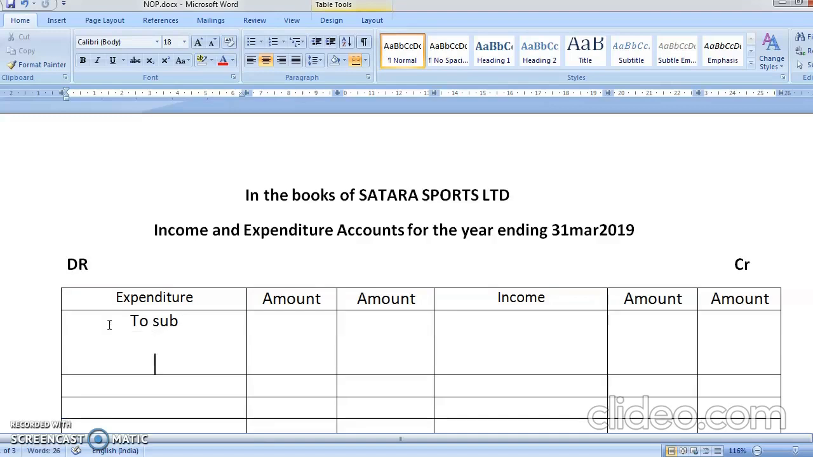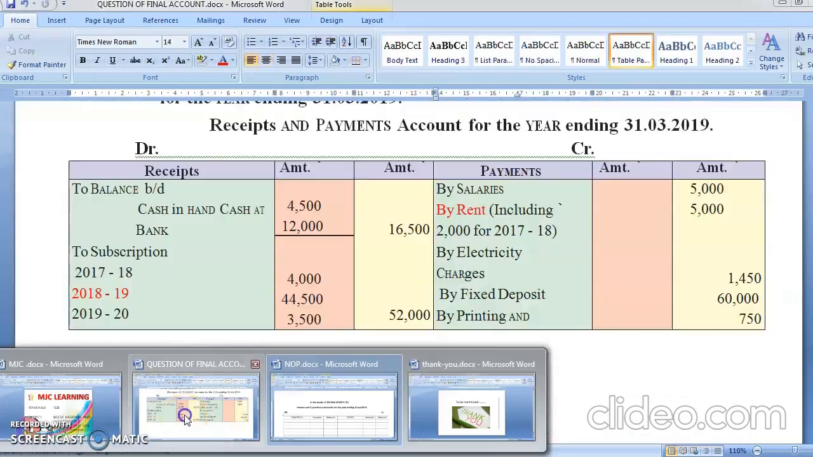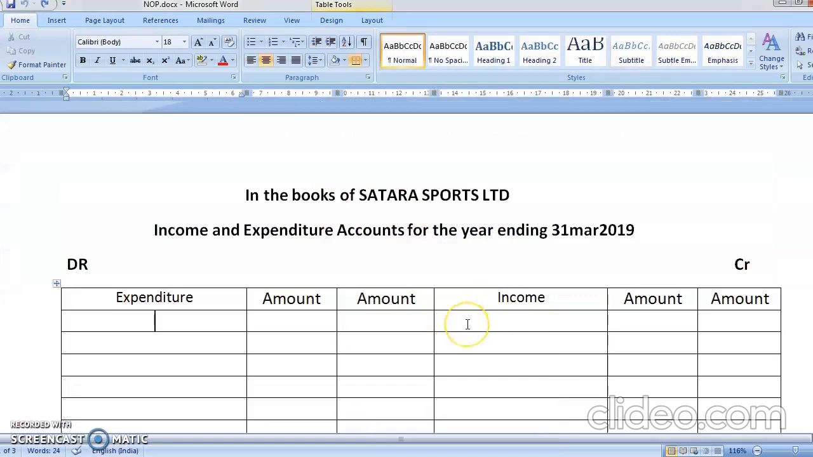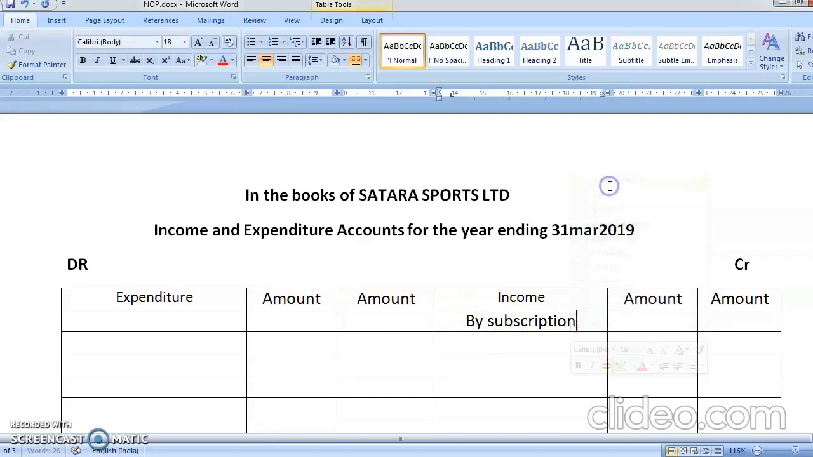Sorry, this is not an expense, it is your income. Am I correct? We have seen it here. It is what? See, it is receive. Receive matlab income. Income means it will come on your credit side. It goes in the opposite side, bachcho. Yeah, yaad rakhna. Okay, students, it always comes in your credit side. So by subs, yes, it is subscription. How much is your subscription?